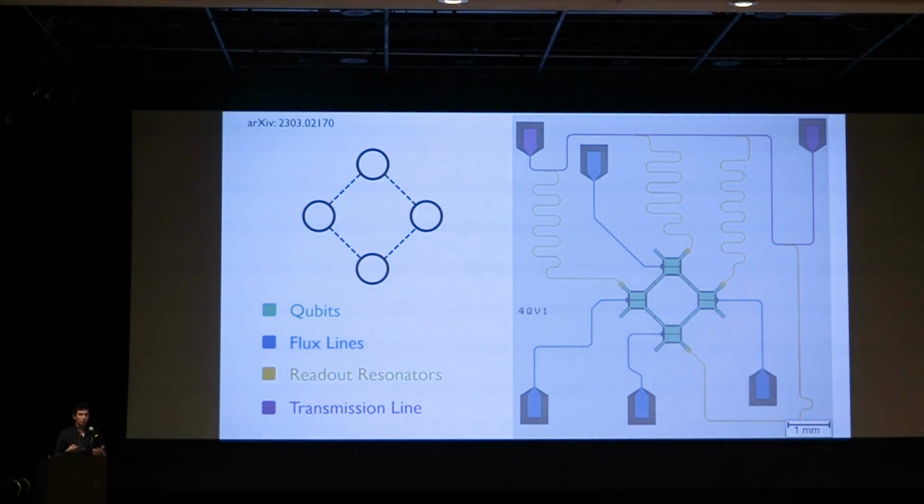Okay, so now we'll move on to the experimental implementation of this. This is the device that we made, where we have 4 qubits in this diamond shape. Qubits are transmon qubits that are given in green. We have individual flux lines for each qubit, so we can tune the qubits, change their frequencies, put them on and off resonance with each other. We then have individual readout resonators for each of the qubits, so we can read out their states. And finally, we have a transmission line where we can send pulses, excite the qubits and read out the states.